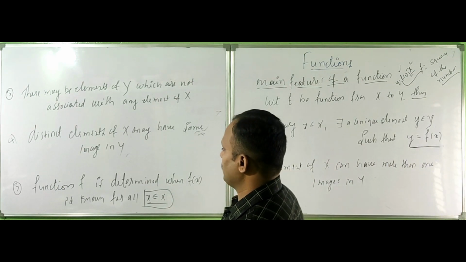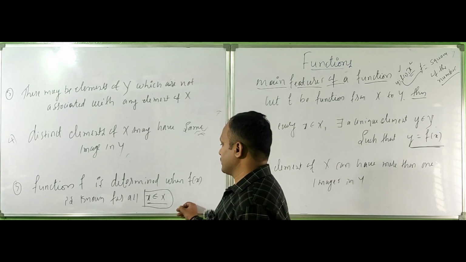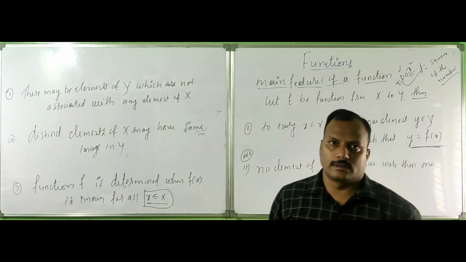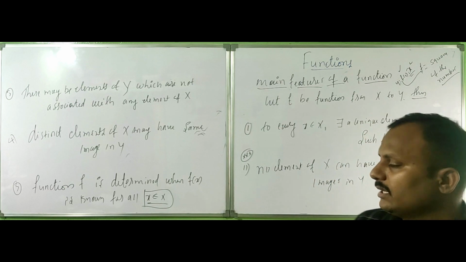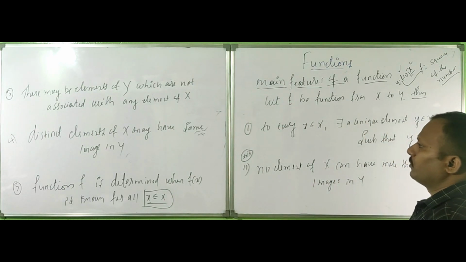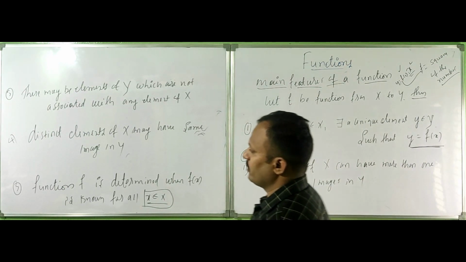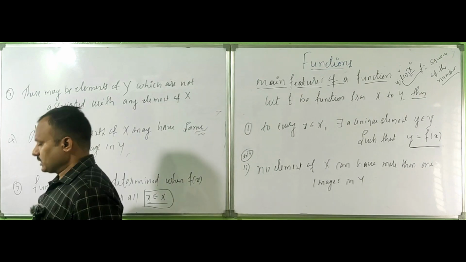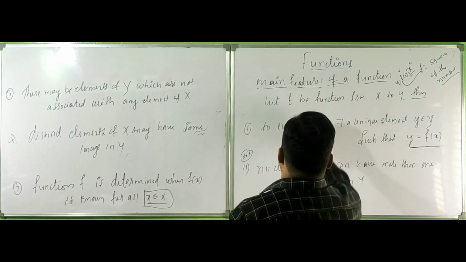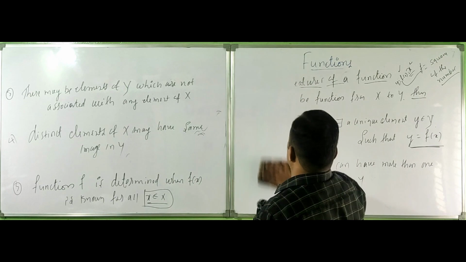Function f is determined when f of x is known for all x belongs to X. That's the range of x. If you want to define the function, you should exhaust all the domain values. Next is the difference between the real function and real valued function.